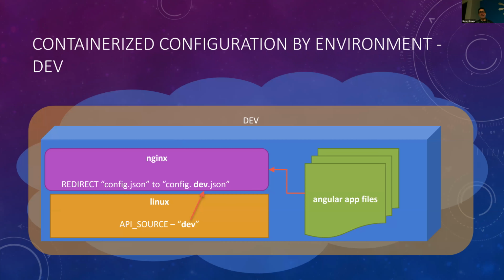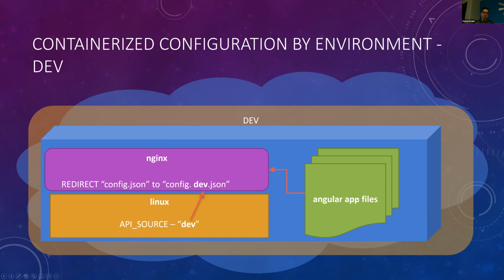And when this container is deployed into that environment, if you start on the right-hand side here, the Angular application files will be hosted by the web server, the Nginx, right? When a request is made by the Angular application file to get its configuration at simply config.json, the web server will use the environment file to figure out to which config.json file it should actually redirect that request.